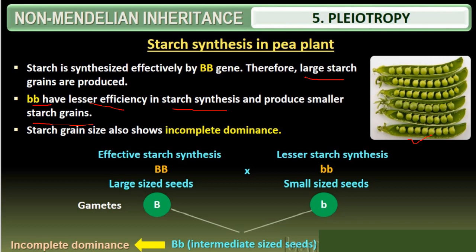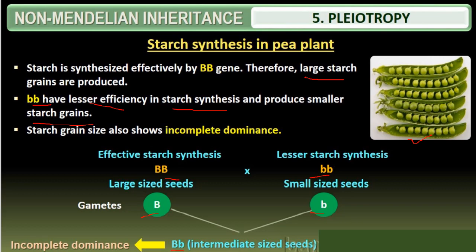The effective starch synthesis into lesser starch synthesis: that is, two capital B, when crossed with two small b, is the example I have given. So you get large seeds, capital B gametes, and a small seed. So incomplete dominance is seen here. So we get a capital B and a small b, which gives the intermediate size of the seeds.